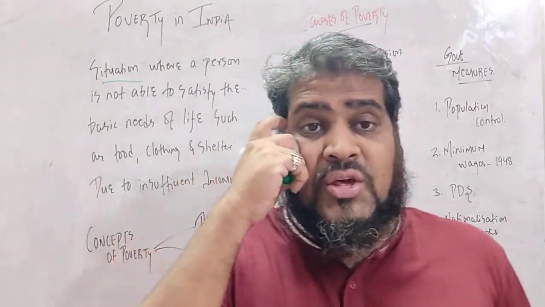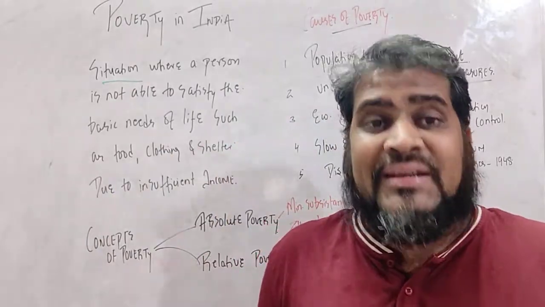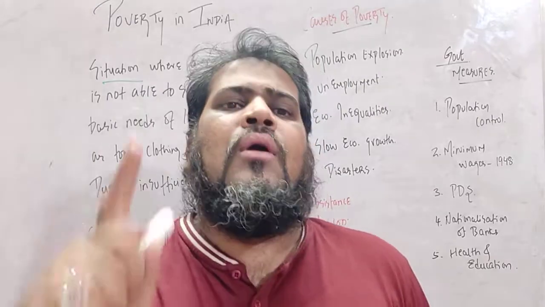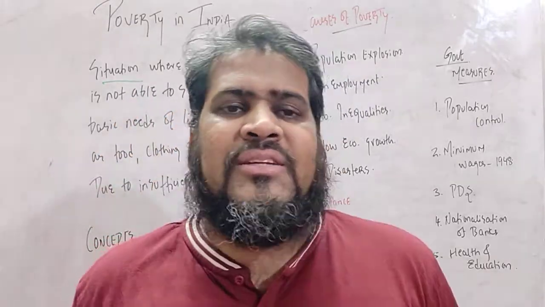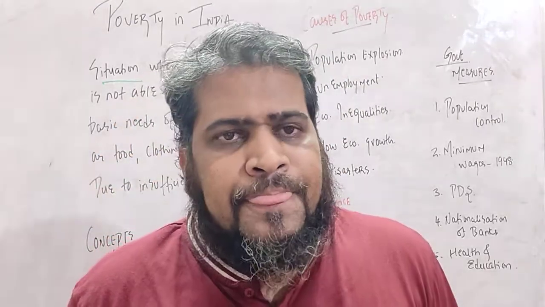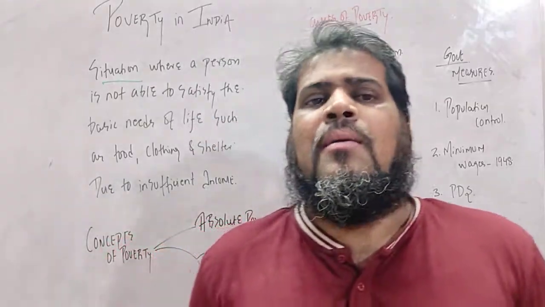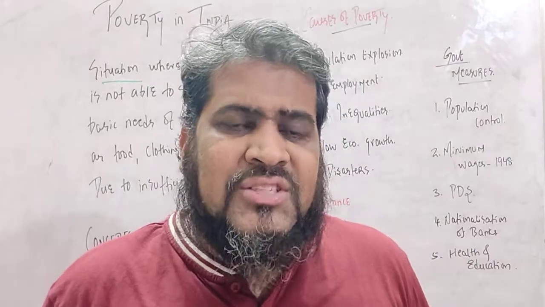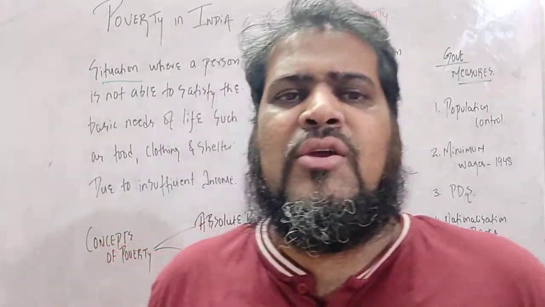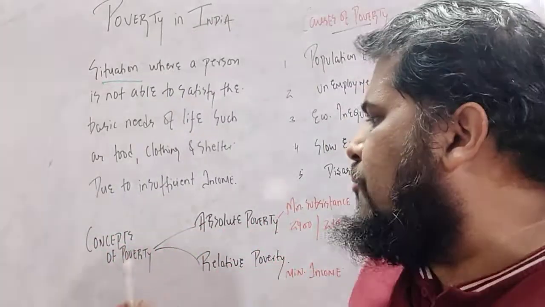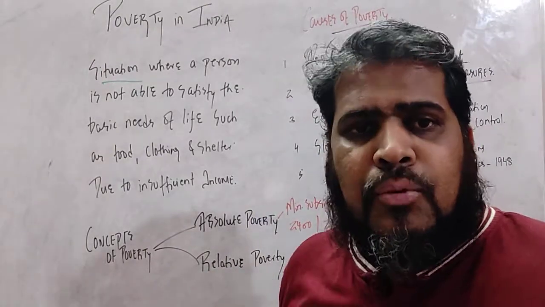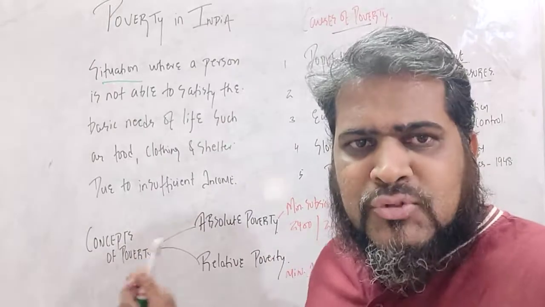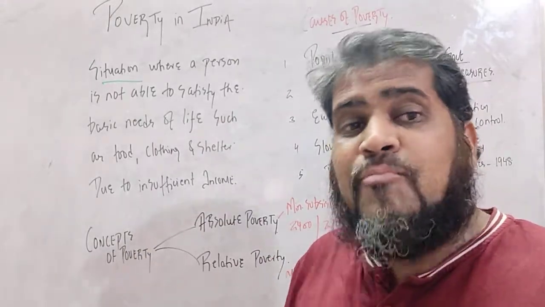So such a situation where a person is not able to satisfy the basic needs of life. What are the basic needs? Food, clothing and shelter. That situation is known as poverty. And why is he not able to satisfy them? Because of insufficient income. Alright students, two concepts of poverty we will try to study. One is absolute poverty and the second one is relative poverty.